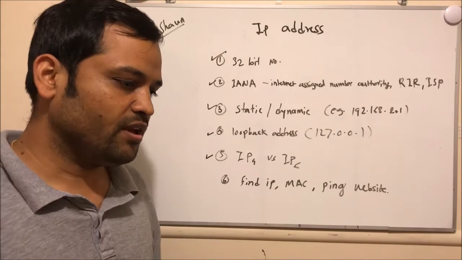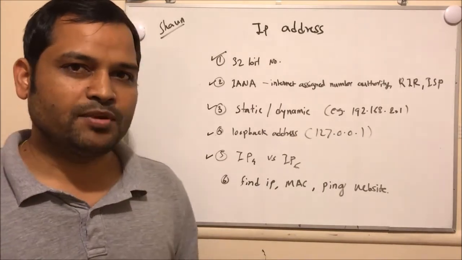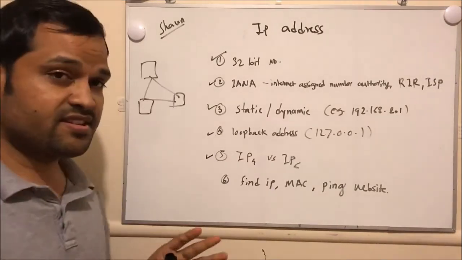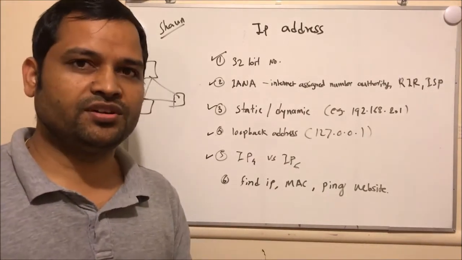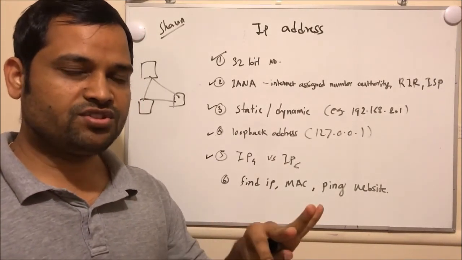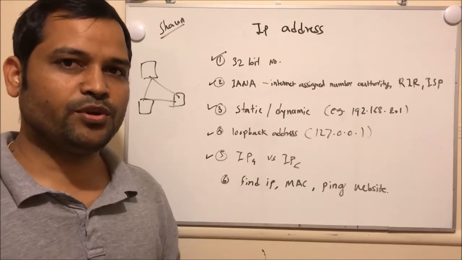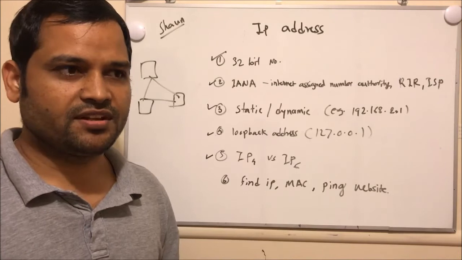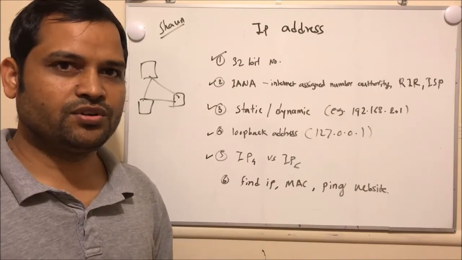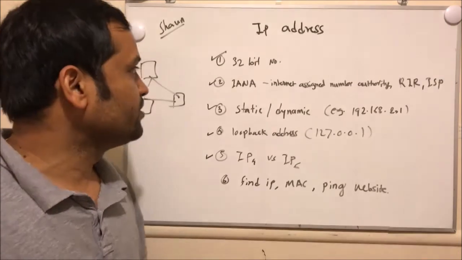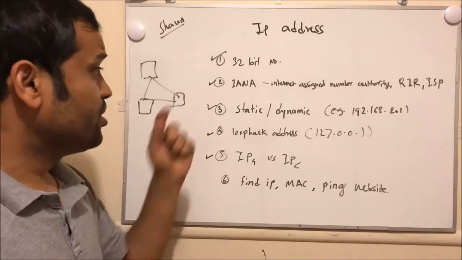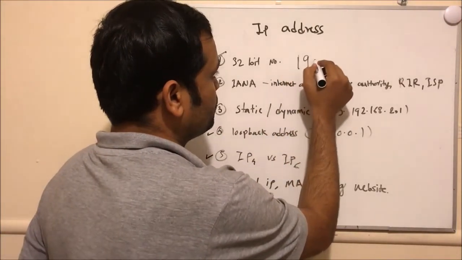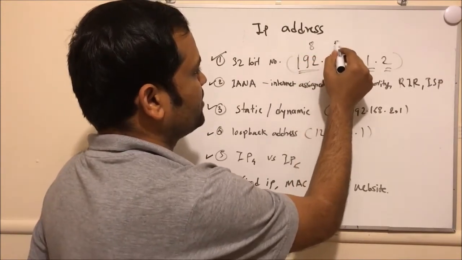In the same way, in the internet world, we need an IP address, and that address is required to identify the systems uniquely. If there are, say, 1,000 computers connected to the internet, there will be 1,000 IP addresses, and all the addresses will be unique. All the computers connected to the internet have a unique IP address, and with the IP address it is very easy to send and receive data from other computers. So this IP address is actually a 32-bit number, and it is normally written in 8-bit groups like this.